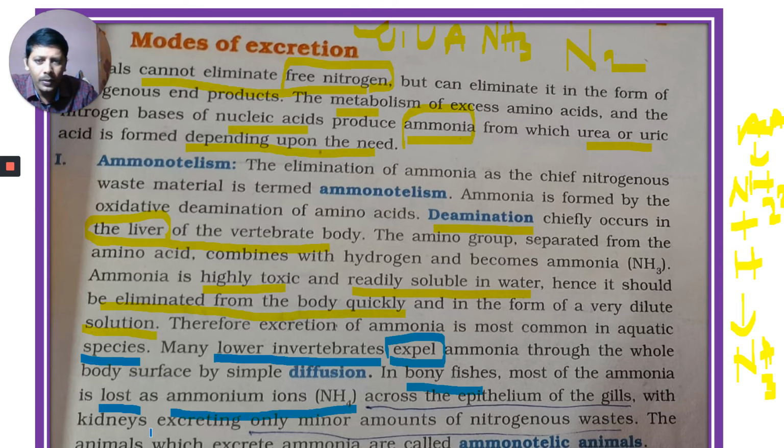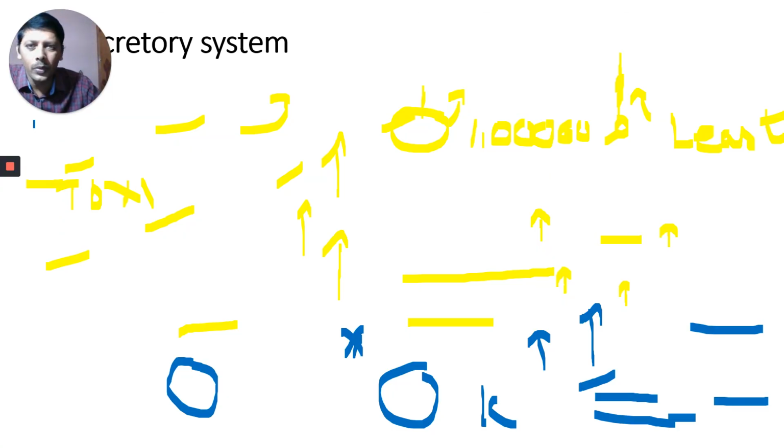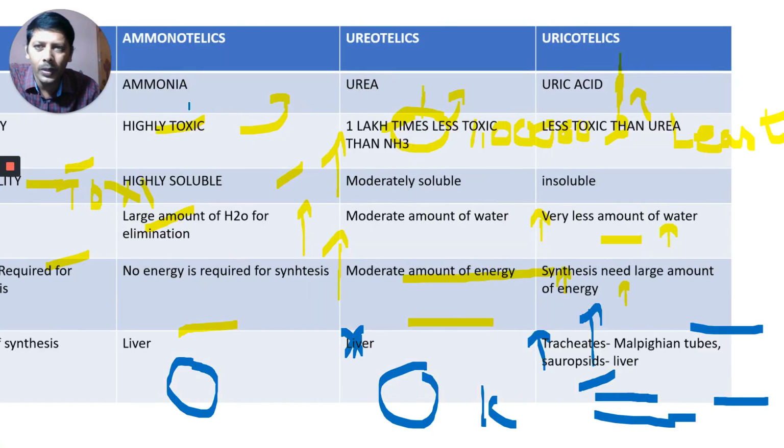Okay, cross next with the kidneys here. Very important: kidneys excrete only a minor amount of nitrogenous waste material. The animals which excrete ammonia are called ammonotelic animals. That's about ammonotelism.